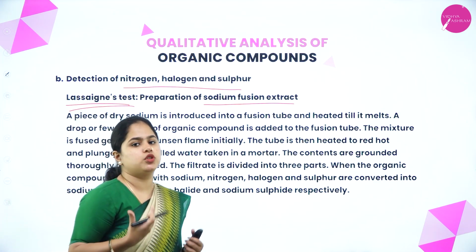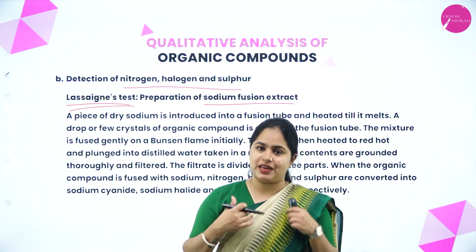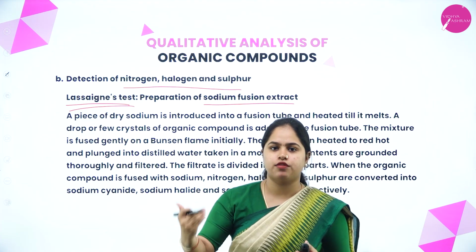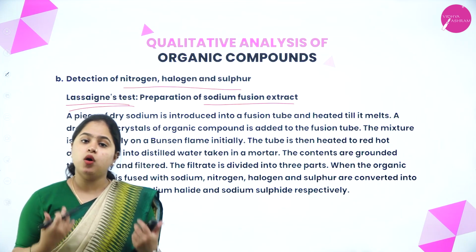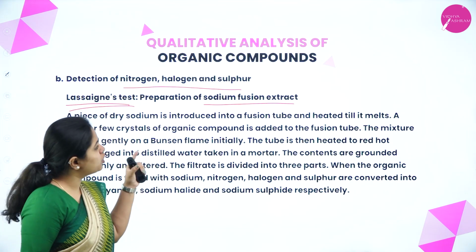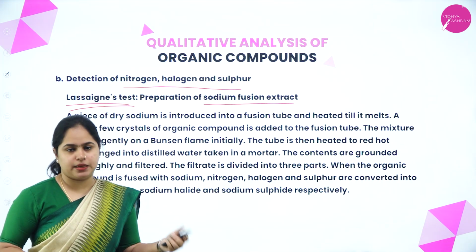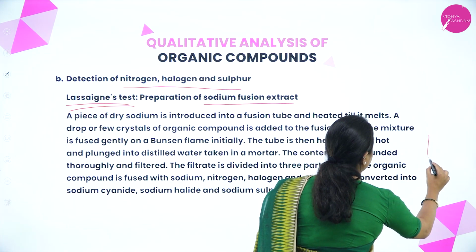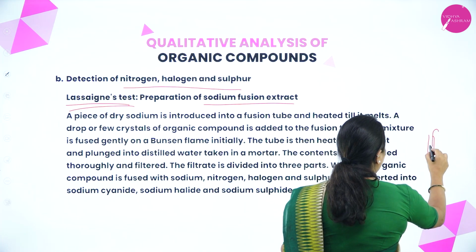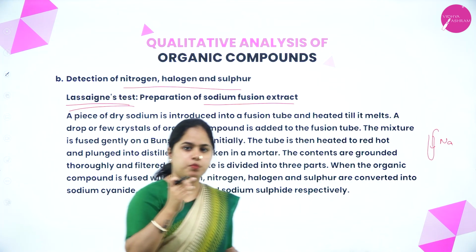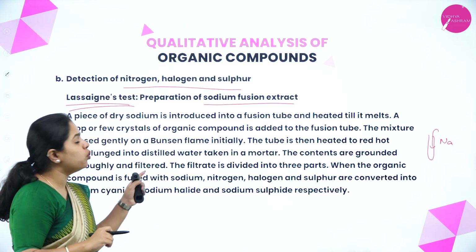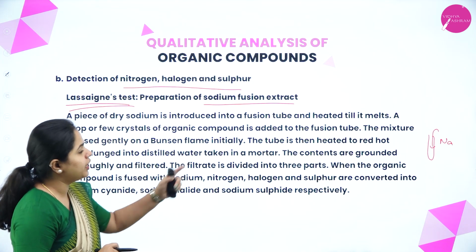So what is this sodium fusion extract? Okay, so first we need to prepare the sodium fusion extract, then we will continue with the further reactions to detect nitrogen, sulfur and halogens. So let's now see how to prepare the sodium fusion extract, right? A piece of dry sodium is introduced into a fusion tube and heated till it melts. Okay, so we take a fusion tube, which is a very small glass tube, in which we take a very small piece of dry sodium. We put a small piece of sodium into that, right? And then a drop or few crystals of organic compound is added to the fusion tube.